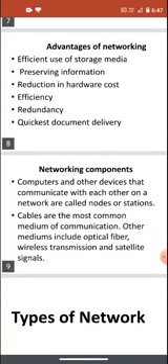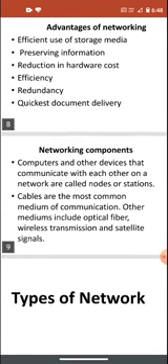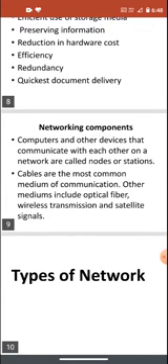Networking components: computers or other devices that communicate with each other on a network are called nodes or stations. Cables are the most common medium of communication. Other media include optical fiber, wireless transmission, and satellite signal. So in networking components, we make a network by the use of cables or Wi-Fi, like the hotspot you use for Wi-Fi. Satellite signals, like you use for your TVs, and optical fiber is a cable we can use for very fast internet.